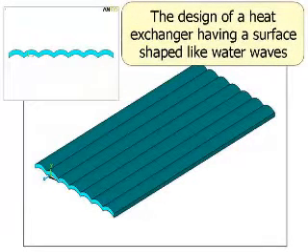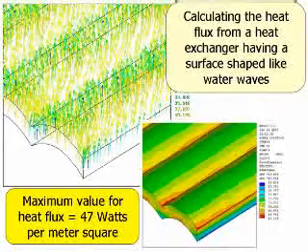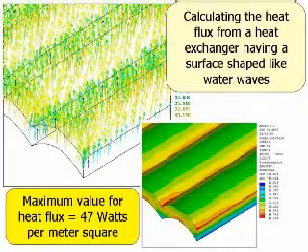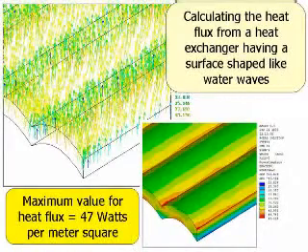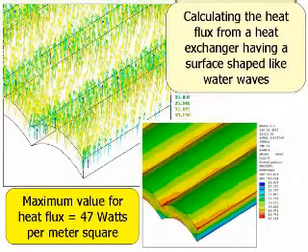Here we have a surface of a heat exchanger having a wavy surface like water waves, as we learn from human skin. Now the computer calculated the heat flux from this surface and gave that for this interface, having a hot fluid beneath it and a colder one above it, the maximum heat flux is 47 watts per meter square for this design.